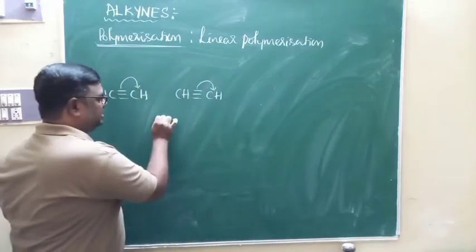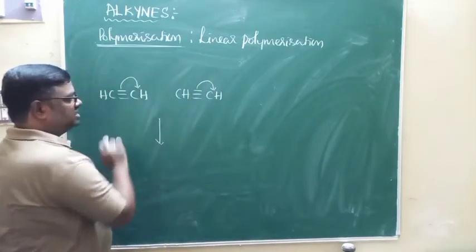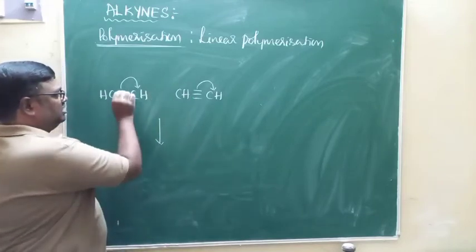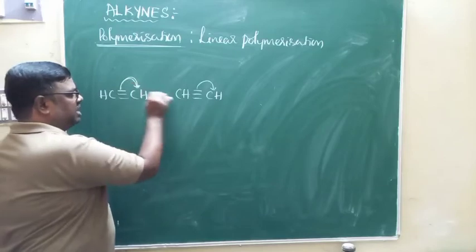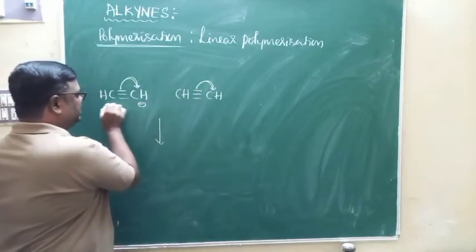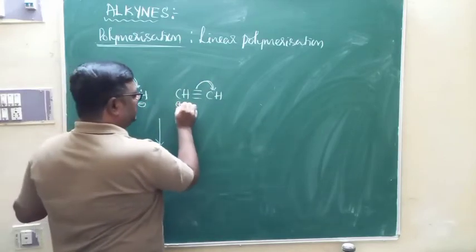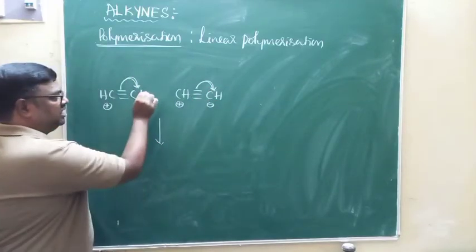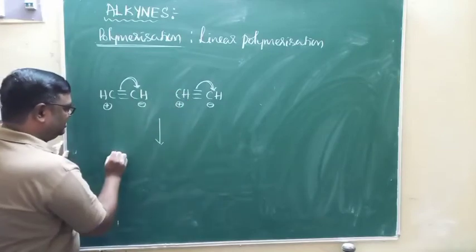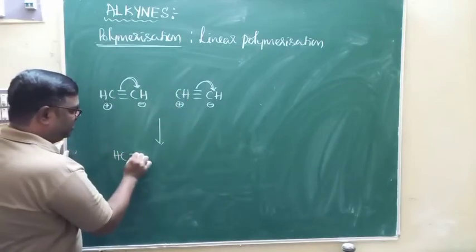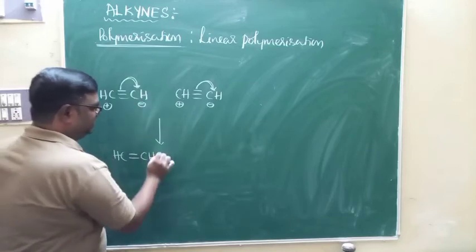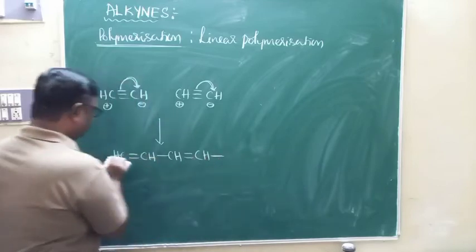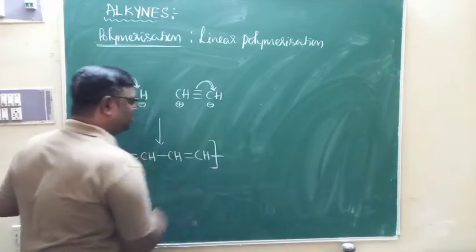Here, in the linear polymerization of acetylene, when a large number of acetylene molecules undergo combination, pi electrons will be shifted over one of the carbon atoms like this. This will become minus, this will become plus. Head becomes minus, tail becomes plus. This negative will attract positive. This is CH. Triple bond is converted to double bond. CH will be attached to one more CH, and the triple bond is converted to double bond. Like that, many molecules undergo combination.